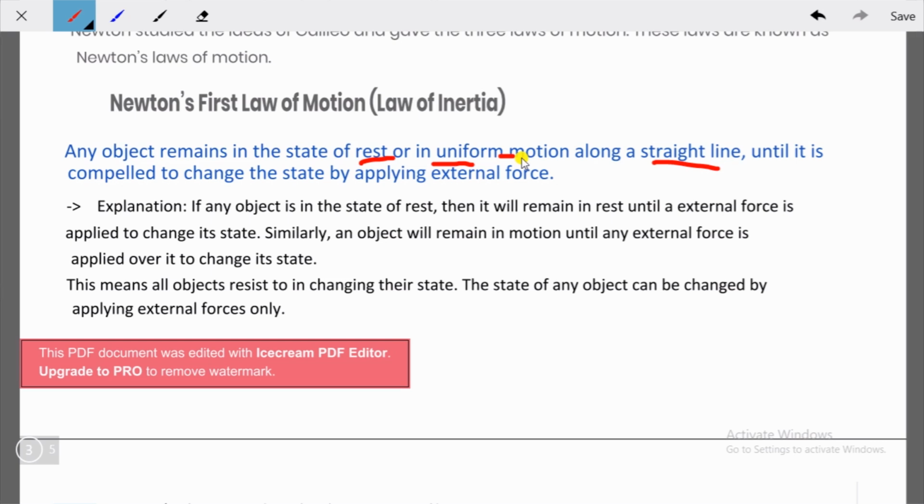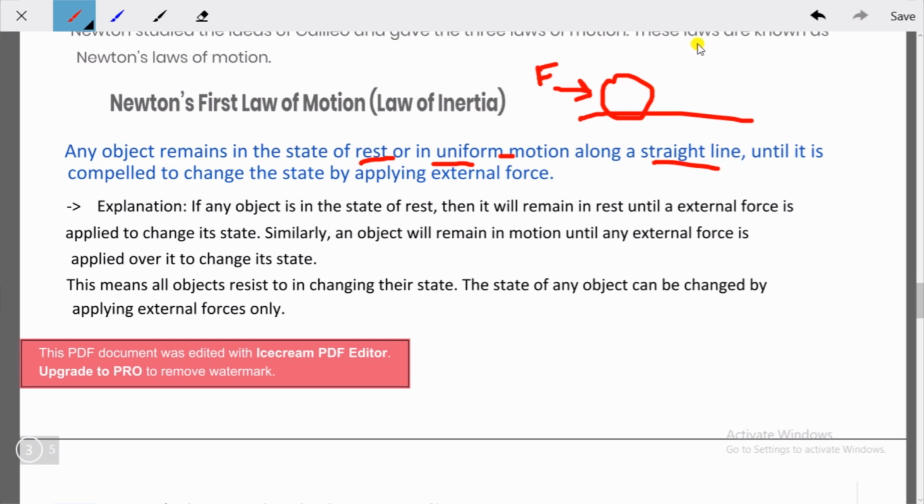From this we will understand Newton's second law of motion. If I take any object, like a stone, and it is at rest, and you apply some force, then because of this force, this stone will be in motion. Earlier it was at rest. After applying the force, it will be in motion.